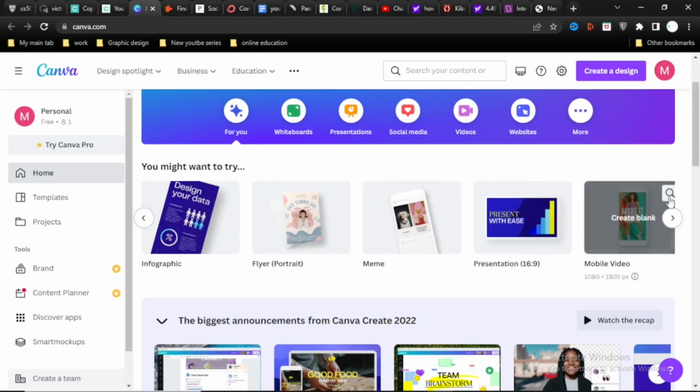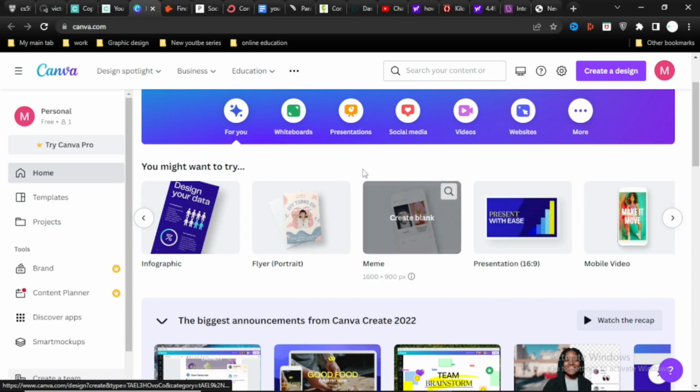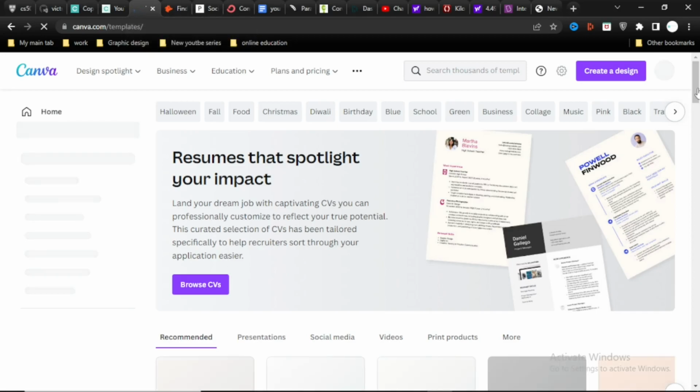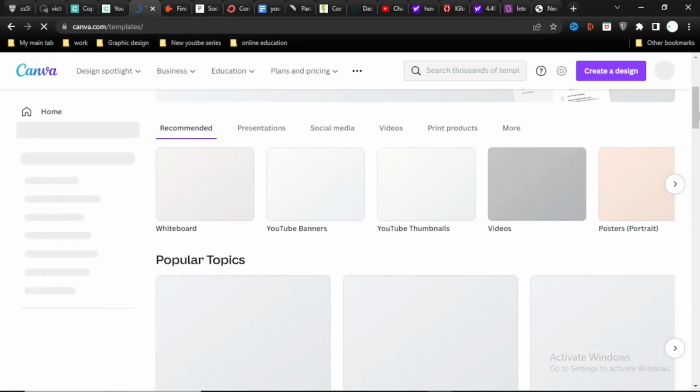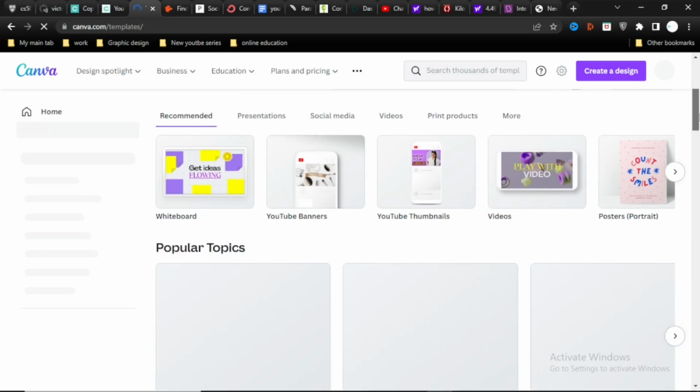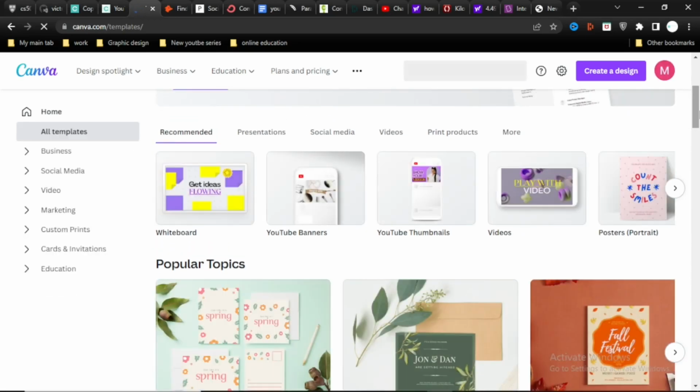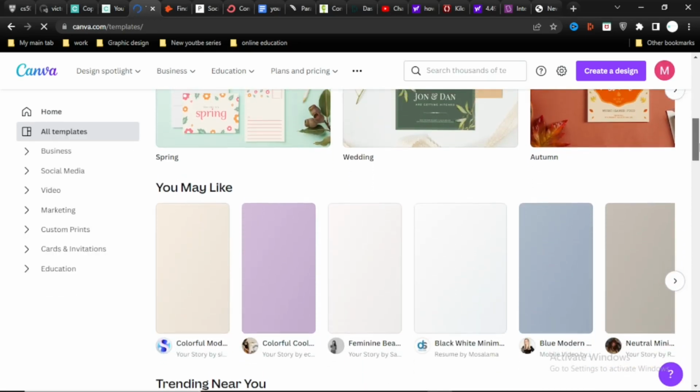With Canva's free version, you can choose a template like a YouTube thumbnail, and then you can drag and drop and redesign it to your own specifications. And you can use thousands of templates in Canva's free plan to create anything, including cards, social media, cover images, and presentations, and a lot more.